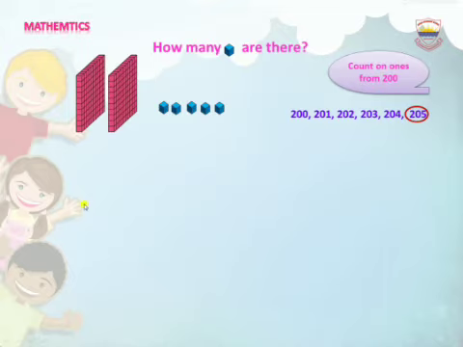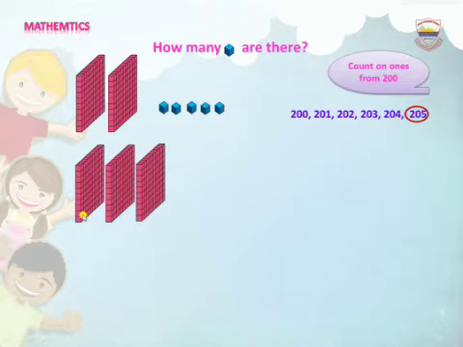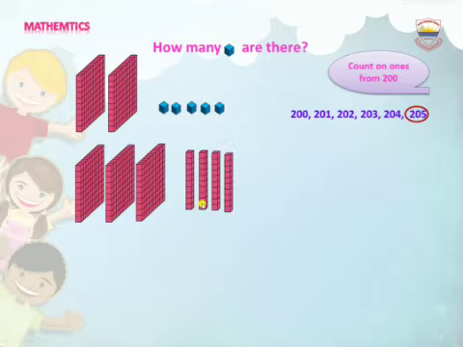Now look at the next example. Count the hundreds. 100, 200, 300. Yes, there are 300. Count the stakes. 1, 2, 3, 4. How many stakes are there? Yes, there are 4 stakes. Now count on in tens from 300. 300, 310, 320, 330, 340.